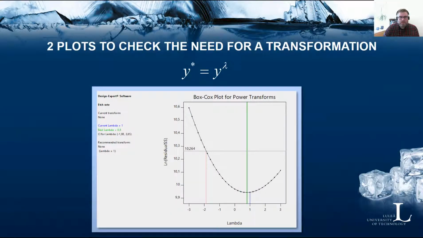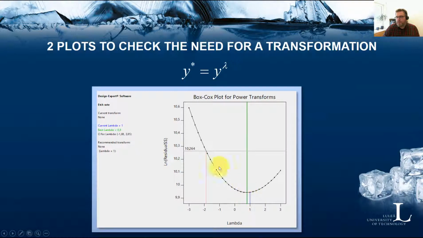Next, it says 2 plots to check the need for transformation. Should say 1 plot to check the need for a transformation. The Box-Cox plot for power transformations. So this plot is to try to help you select a proper power transformation, so trying to transform your response values by taking y to the power of lambda. So it checks for the optimal value of lambda, and the optimal value is where the natural logarithm of the residual sum of squares is minimized.